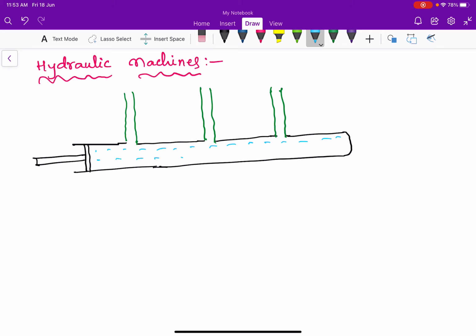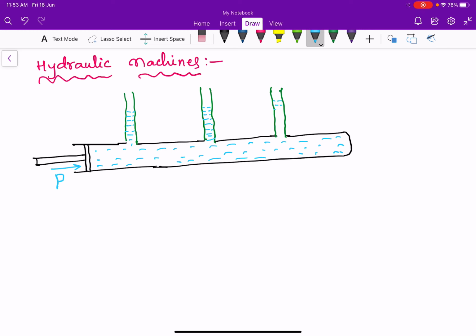When some pressure is applied with the help of a piston, when this piston is pushed like this, that is, we are applying external pressure on the fluid, because of the external pressure this fluid will be raised in the 3 vertical columns. They will be raised up to the same level in the 3 vertical columns.